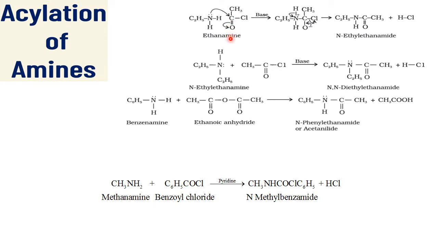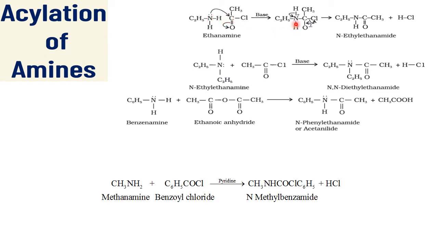So you see the bonding. This bond will come and fall here and become the minus. This carbon becomes the plus, positive. So on the positive carbon of the acyl group, this lone pair of electron on the nitrogen will go and make a bond. So the bond is between what? N and C. You see here.